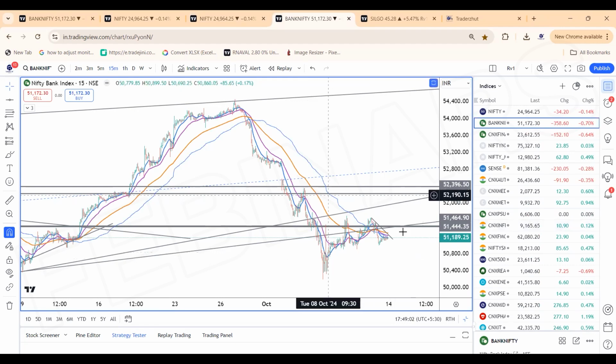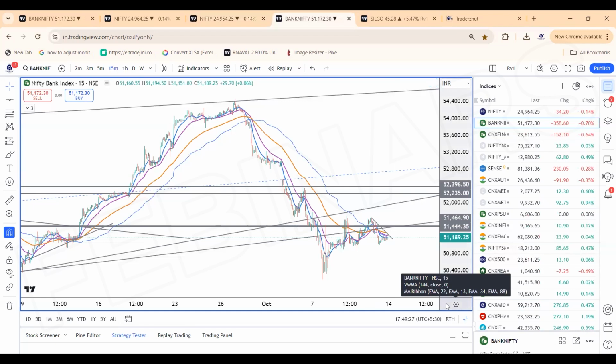But if we see a pullback and hold the levels of 50,700 to 900, Bank Nifty can head towards 52,200. 51,725, 52,035 and 52,250 or 52,400 levels can be revisited in the Bank Nifty. That's what the charts are hinting as of now.